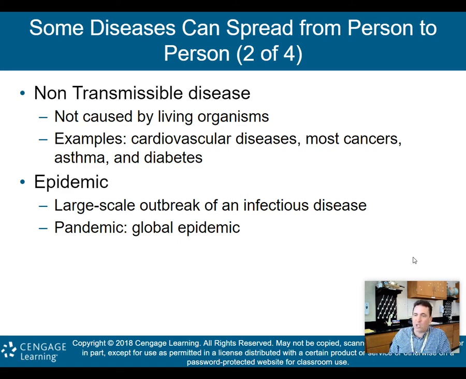Again, a year or two ago, you may have never heard this term. Now, this term is pretty much on everyone's mind. Epidemic is a large-scale outbreak of an infectious disease. And what is a pandemic? A global epidemic. So an epidemic could be localized, but if it ends up happening across the entire globe, then we call it a pandemic. And obviously, we've been hearing that word over and over again for the past year or so. So again, you guys all know what a pandemic is.